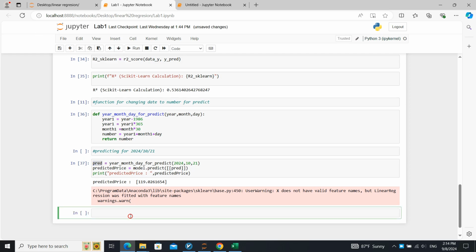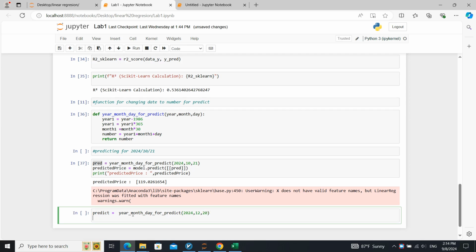We create a predict this time. We use the function we created for year, month, date. We must give it a year, a month, and a day.